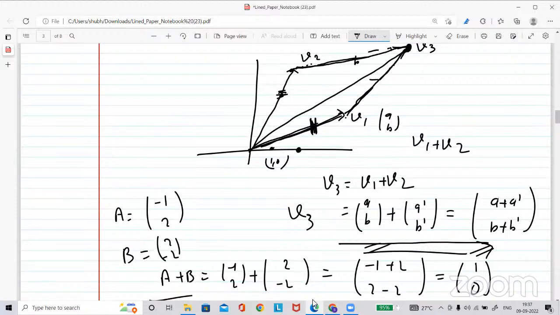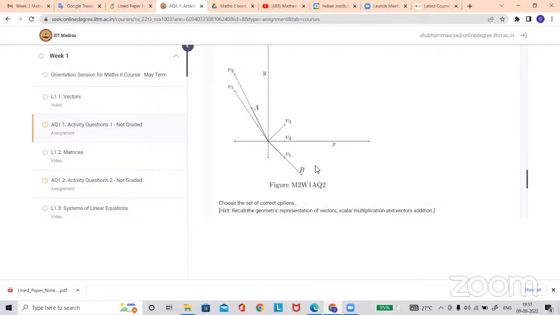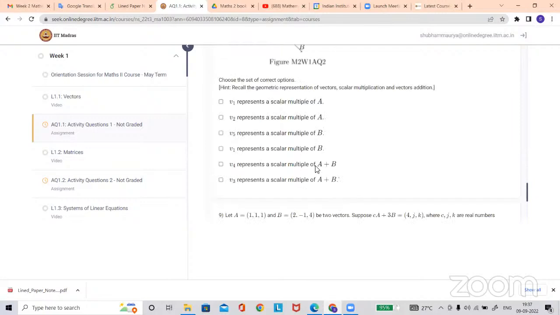Please comment. Yes, sir. It's clear. Sir, activity question 1.2, question number 6, sir. Sir, could you please take the next question in the same activity 1.1, question number 9?